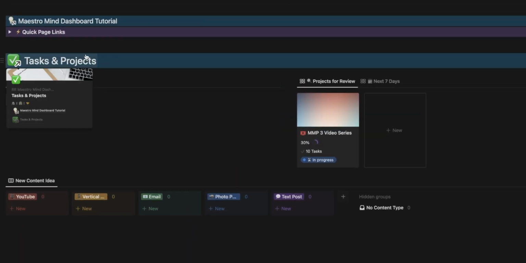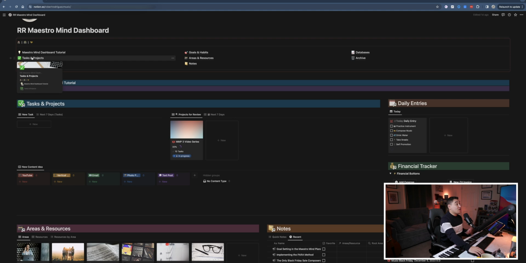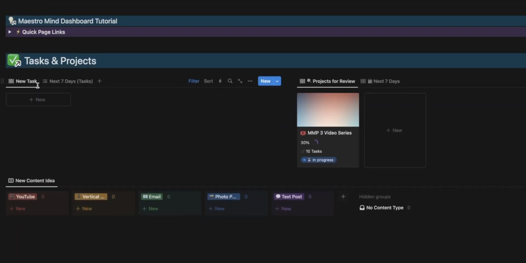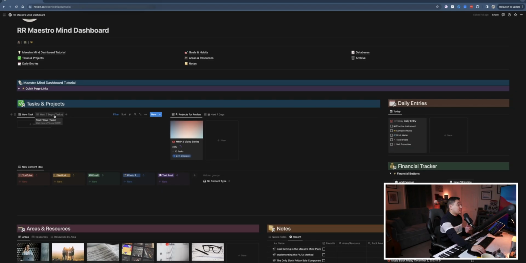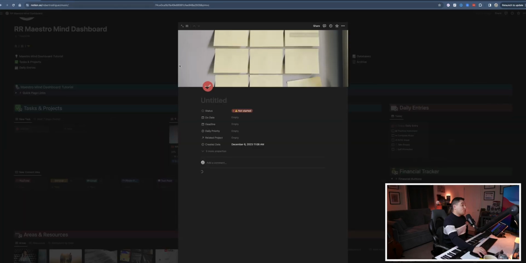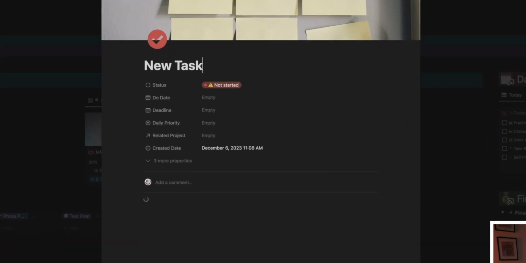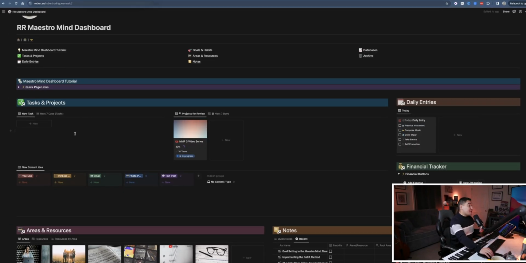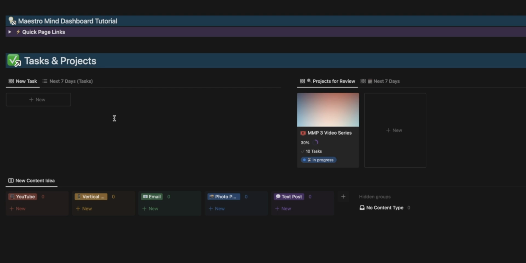So the very first section of the dashboard is this task and project section. And I want you to notice that each title is actually going to link you to the associated page. So this will bring us to the actual task and project page here. But for now, we're just going to stick with this dashboard layout. So over on the left, you'll see that we have a view for creating a new task, as well as a view for the upcoming tasks over the next 7 days. For the new task view, that's designed for quickly jotting down tasks as they come to you. So if I were to just click new and I title this new task, we're not going to see it listed here because the goal is to keep your dashboard clutter free, but you can always access it through the page itself.